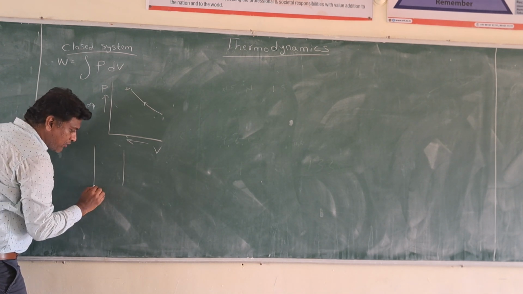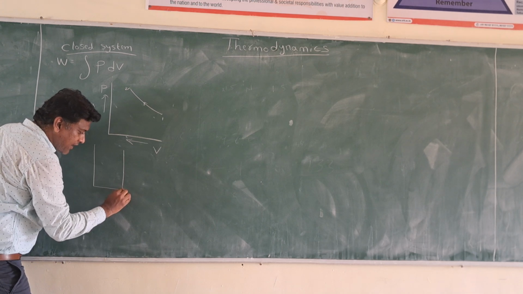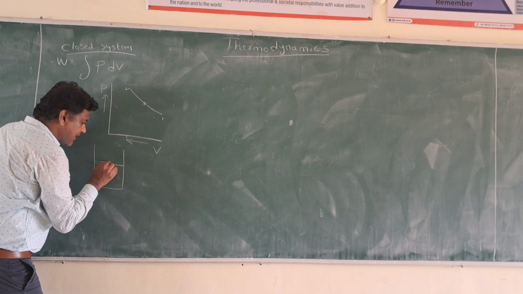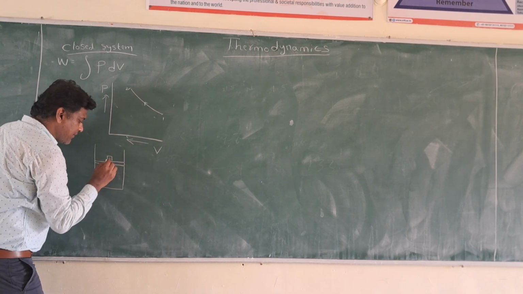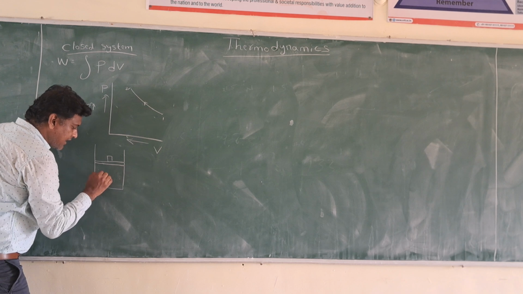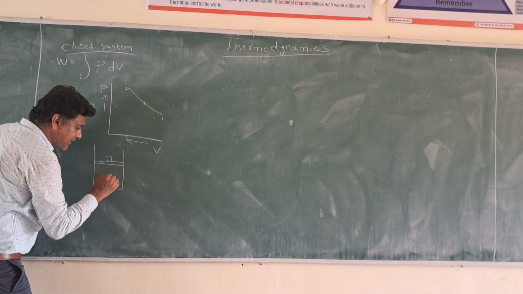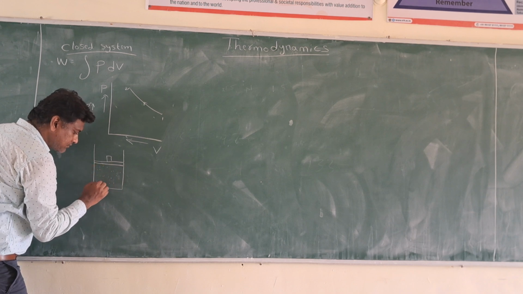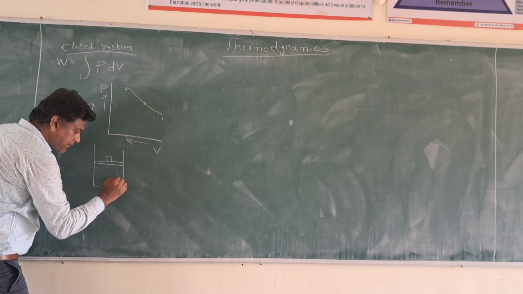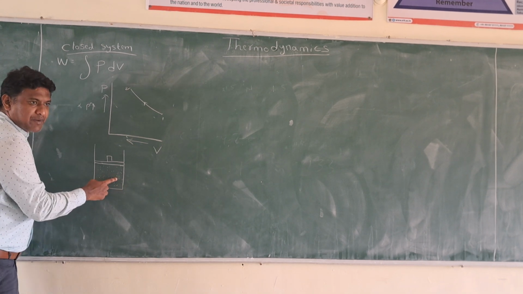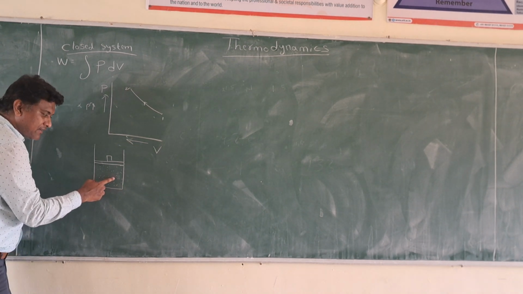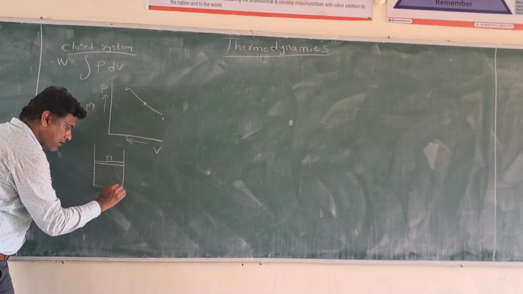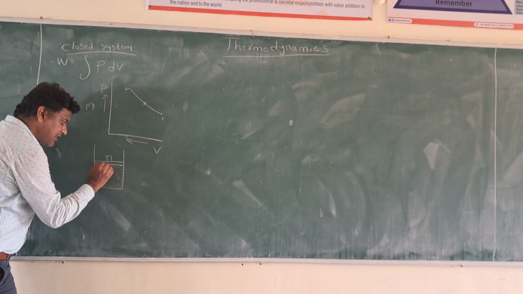As we are talking about a closed system, it is a system where no mass will be transferred out of the system, but energy will be transferred. A closed system is a system where a certain amount of mass will be present. I am taking gas. This is my closed system. If I am taking this gas as my system, it has some boundary. This is the imaginary boundary.